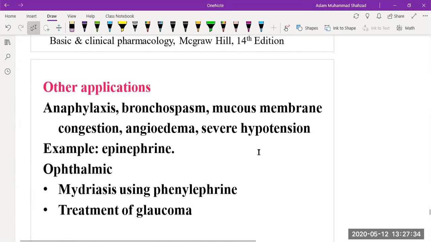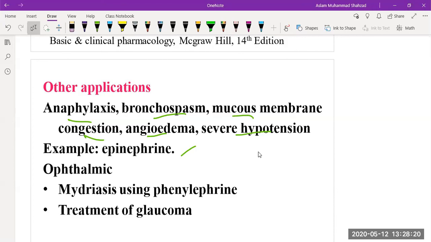The other applications are anaphylaxis, bronchospasm, mucous membrane congestion, angioedema, and severe hypotension, and the common example is epinephrine, which I already mentioned: the epinephrine auto-injector is used for anaphylactic shock or anaphylactic reaction if somebody eats any food that is an allergen, or that he is allergic to, so it can be treated using epinephrine. Then it is also used for congestion and angioedema, specifically severe hypotension.